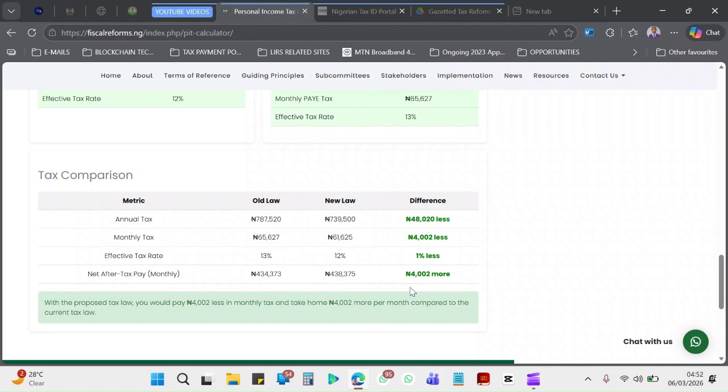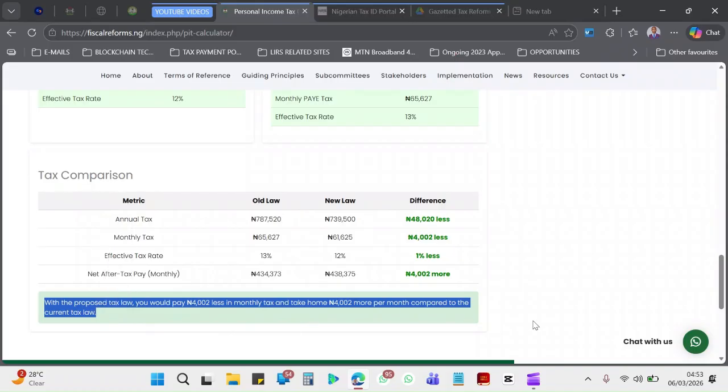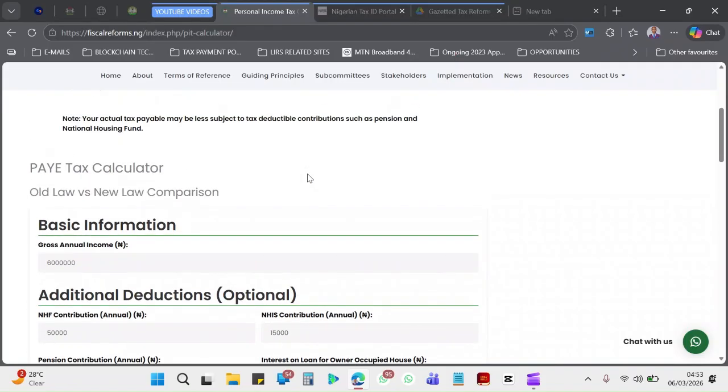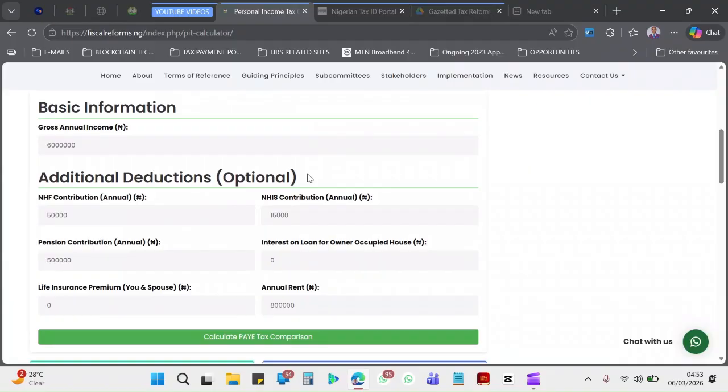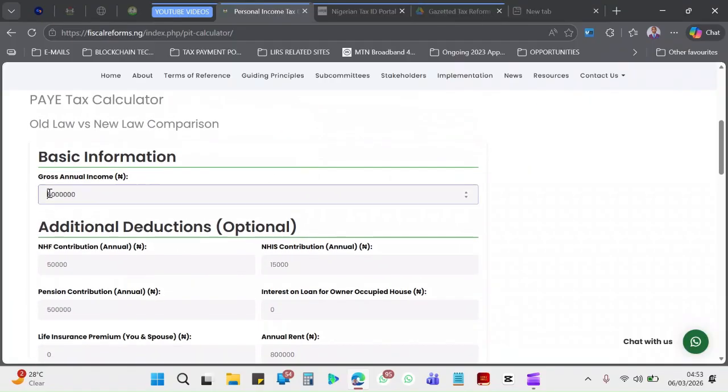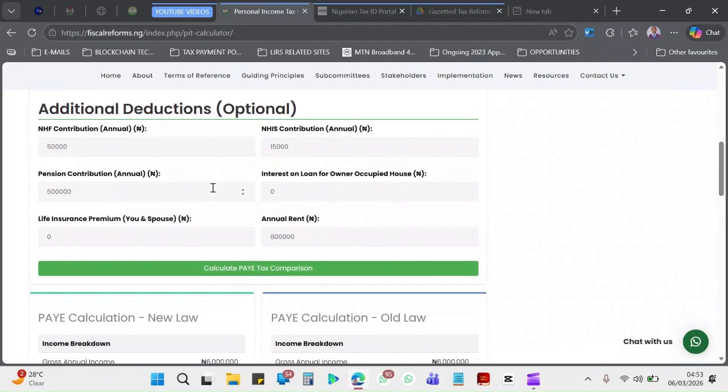So just as you have all of this comparison here, with the proposed tax law you will pay 4,002 naira less in monthly tax and take home 4,002 naira more per month compared to the current tax law. So I believe you actually understand how this PAYE tax calculator works. You can just play around with the tax calculator and put in figures that you would like to put in: 30 million, 300 million, 1 billion naira, if that's your gross annual income. Just play around with it, calculate and get to know.